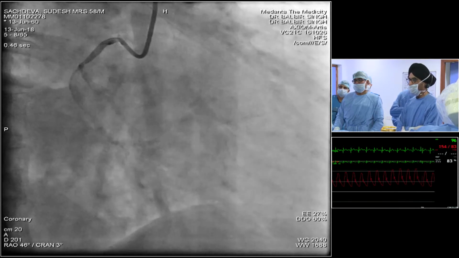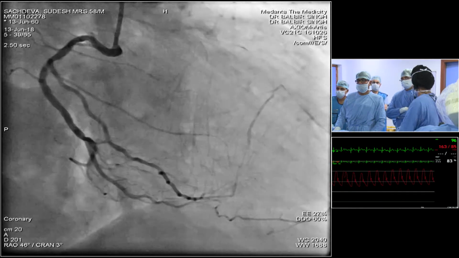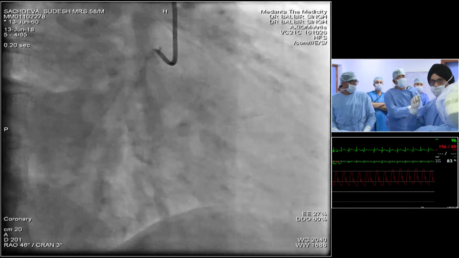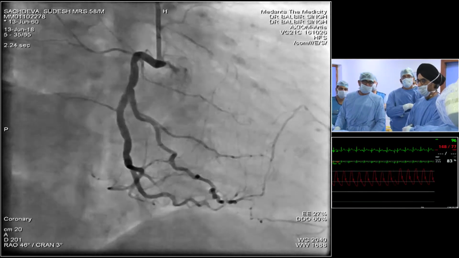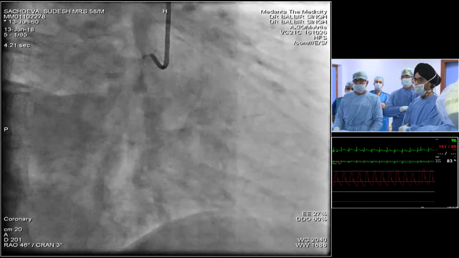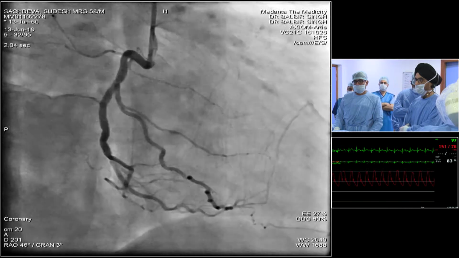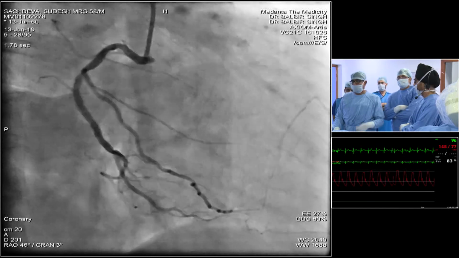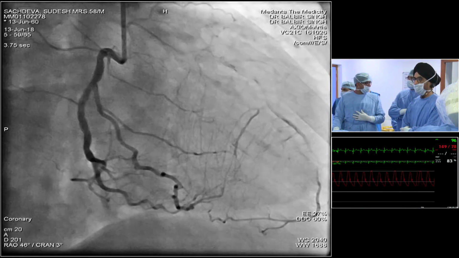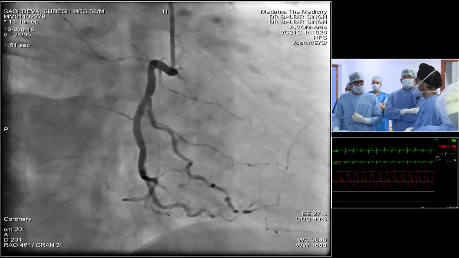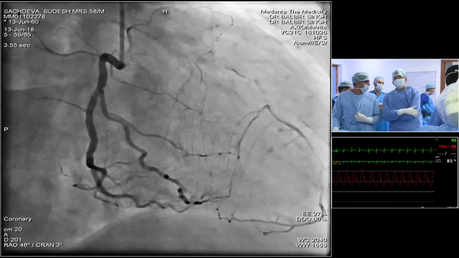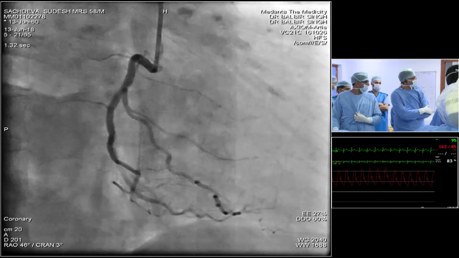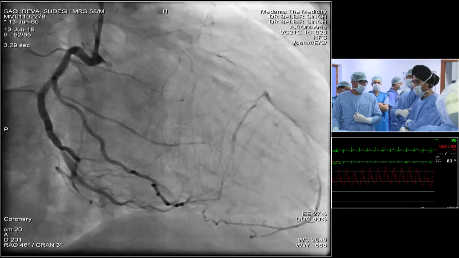Shripal, what would you do in your lab? PCI or CABG? That's a great question, PCI or CABG. In patients like this, if you look at the SYNTAX score for this patient, it would give you either a low or low-intermediate SYNTAX score. And the second question I generally ask is, can I actually completely revascularize? For me, both the answers to those questions are yes, in which case I would offer PCI for this patient.